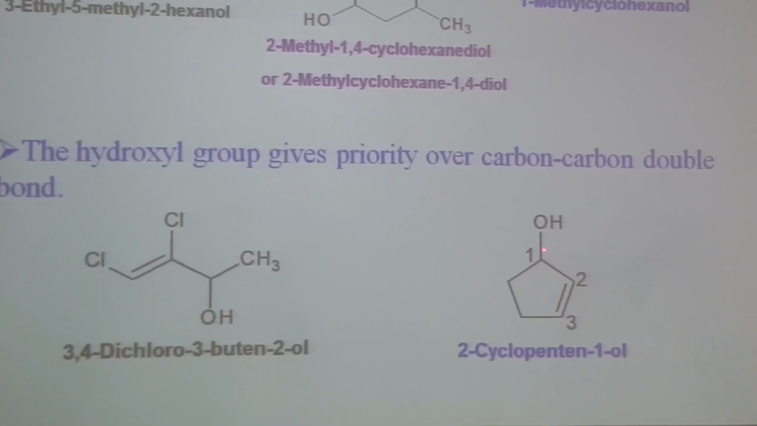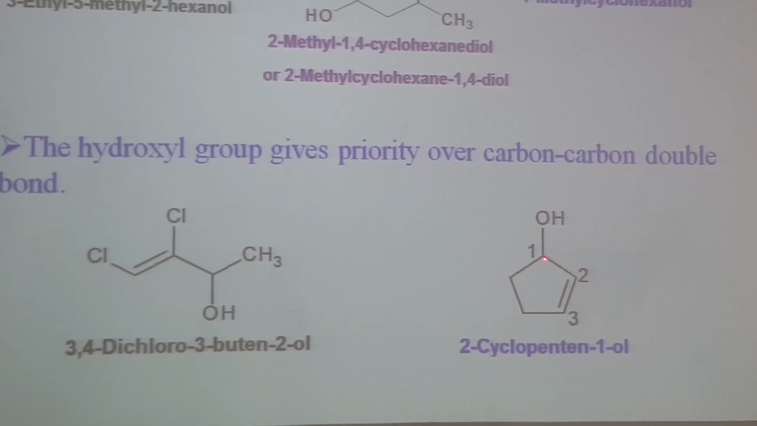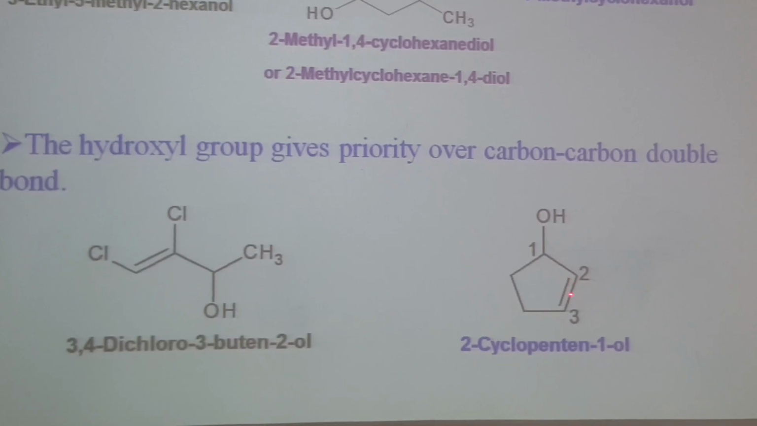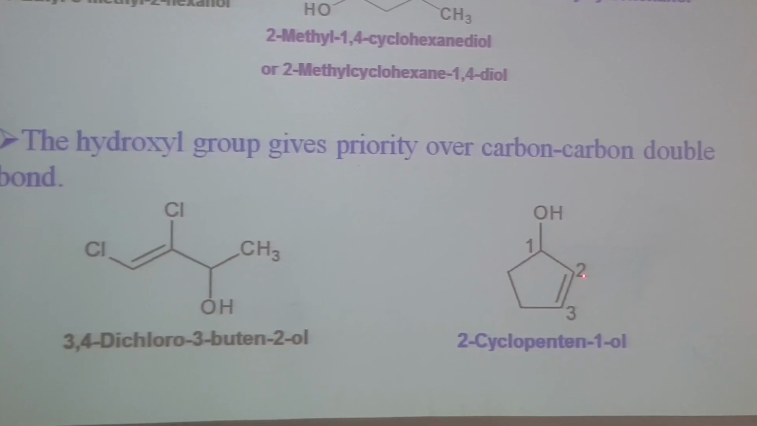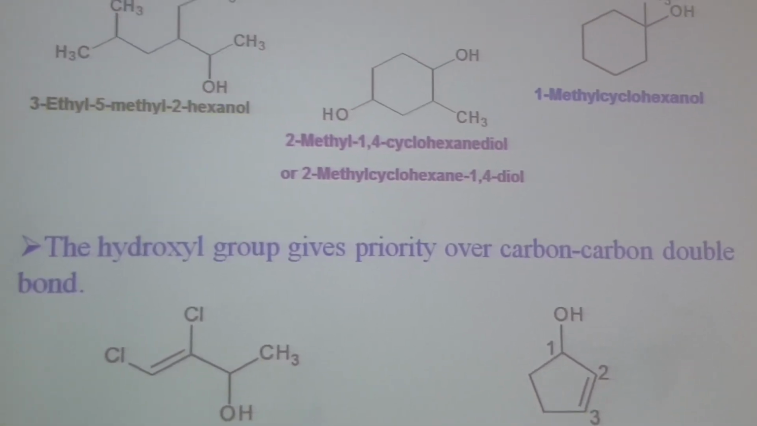Again, here we have 1, 2, 3. Again the hydroxyl carbon gets priority over the carbon-carbon double bond. So the name of this molecule: this is a 5 carbon cyclic ring, cyclopentene, and at position 1 we have the alcohol, at position 2 we have the carbon-carbon double bond. The name of this molecule is 2-cyclopentene 1-ol.